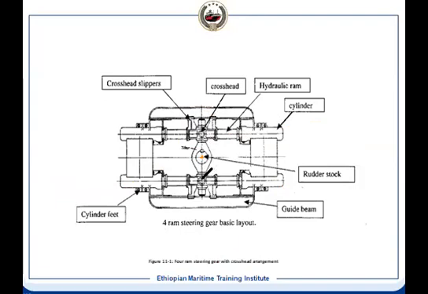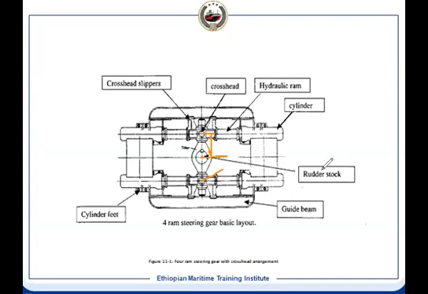And if you see the crosshead, there is a circle, which is the crosshead pin. So this is the center line of the ram or the cylinder, and this is the center point of your rudder stock.